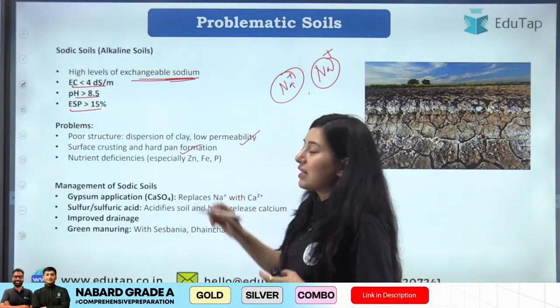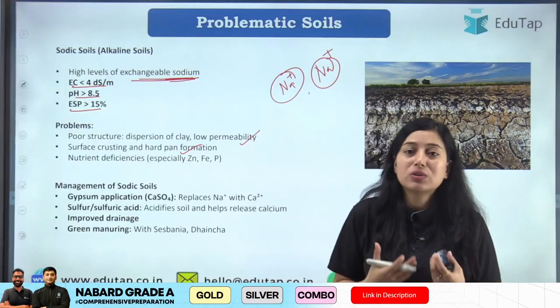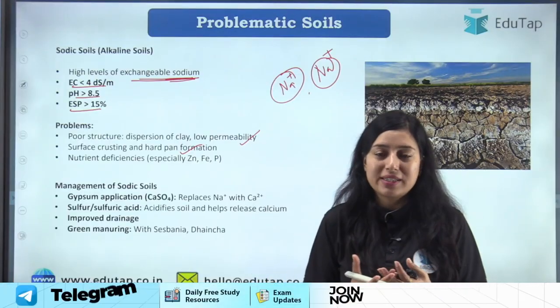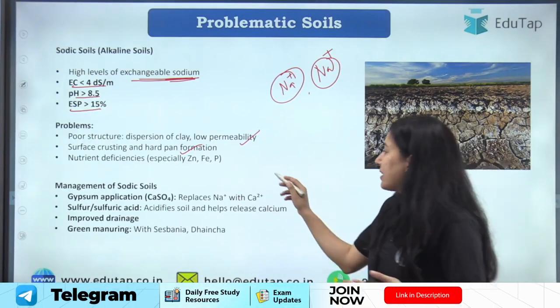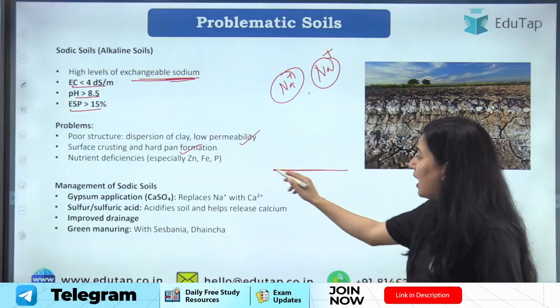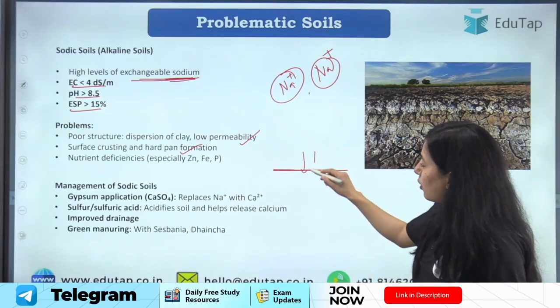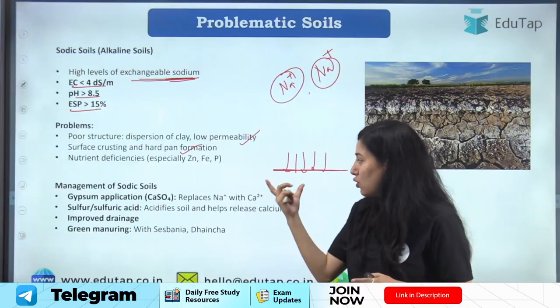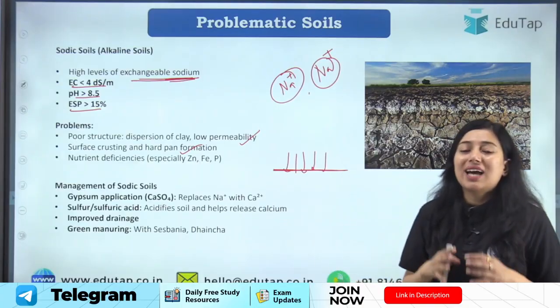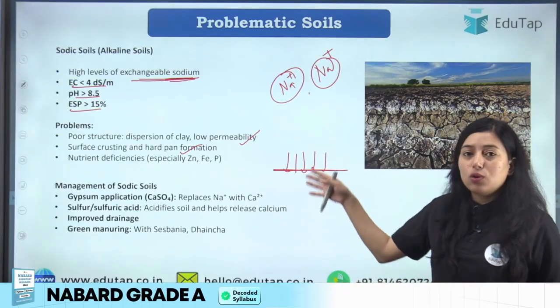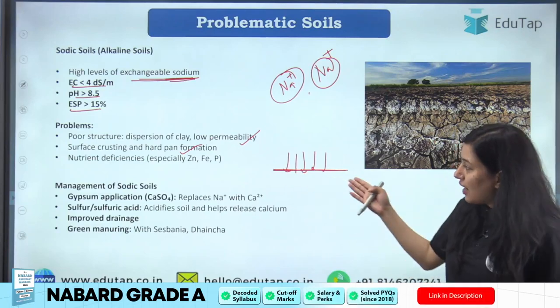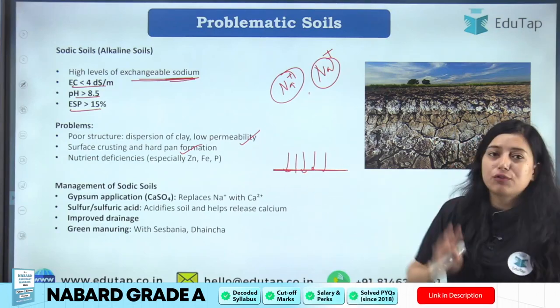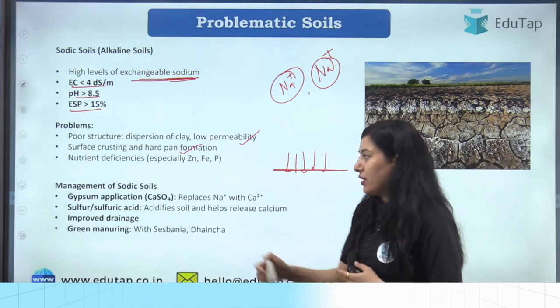Then we have crusting, hard pan formation due to this sodium, due to excess sodium present. The hard pan is formed inside the soil. When this hard pan is formed, there will be the problem of root penetration. The root penetration will not be there inside the soil. ठीक है, जो आपकी plant root है that will not be able to penetrate and go deep inside the soil due to presence of this hard pan. And this hard pan is again formed in this sodic soil, right.